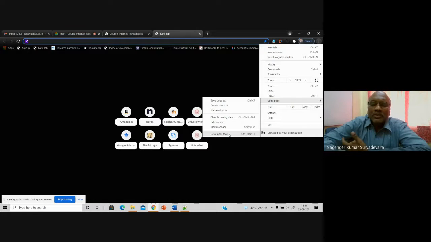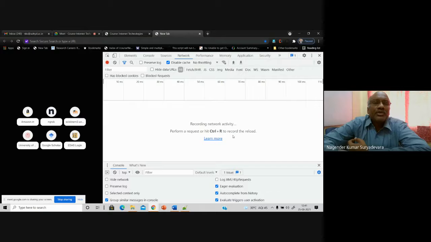Most of the browsers, either Mozilla, Microsoft Edge, or Google Chrome, are the most promising browsers for you to do so many things. You can use these developer tools, which are helpful for you. You can click the developer tools here, and you can see in the network.